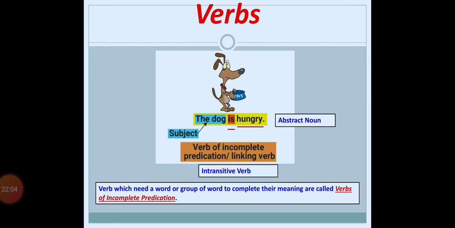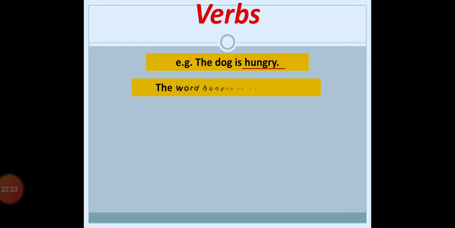So the verb which needs a word or a group of words to complete its meaning is called a verb of incomplete predication. Again, the dog is hungry. Now hungry is the action word, verb? The word hungry, is it an object here? No, it is not an object.